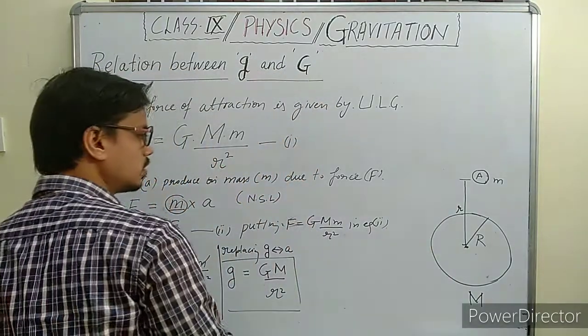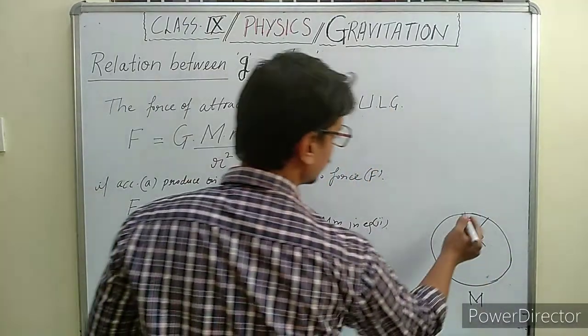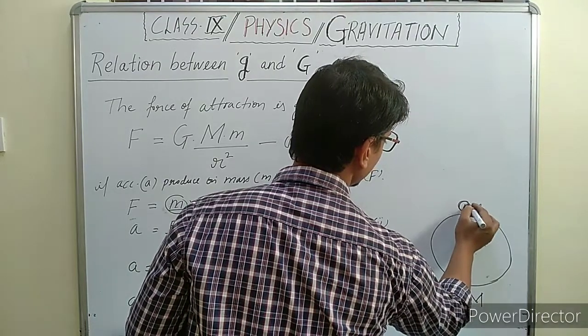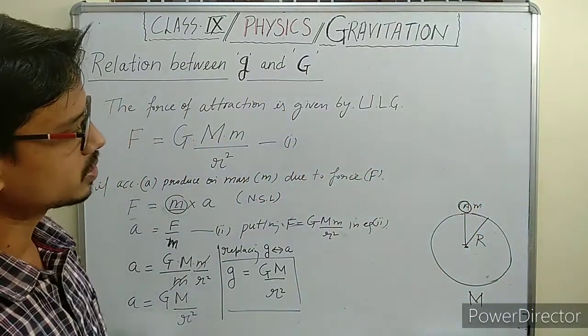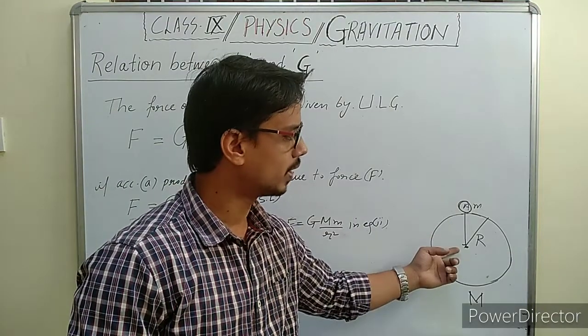Now suppose this mass m is placed on the surface of the earth.